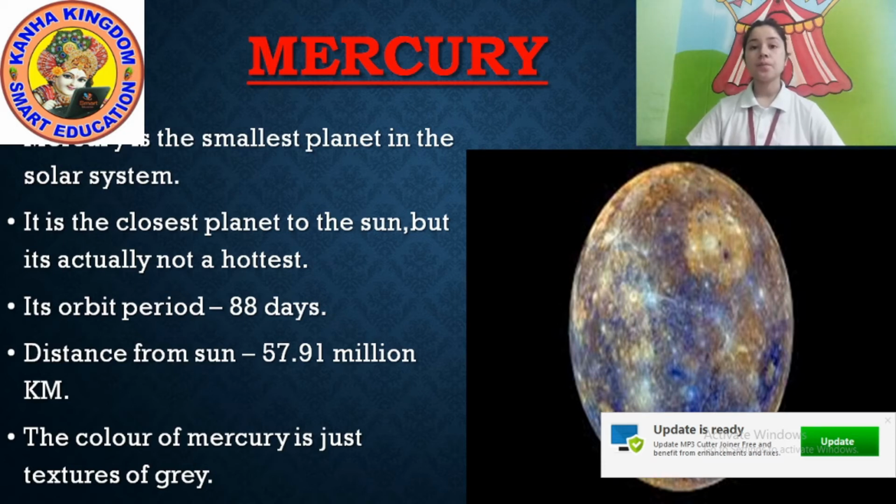Understood about Mercury? Mercury is the smallest planet in the solar system. It is the closest planet to the sun, but it's actually not the hottest. Its orbit period is 88 days. Distance from the sun, 57.91 million kilometers. The color of Mercury is grey. Okay, it is all about Mercury. So let's move forward.